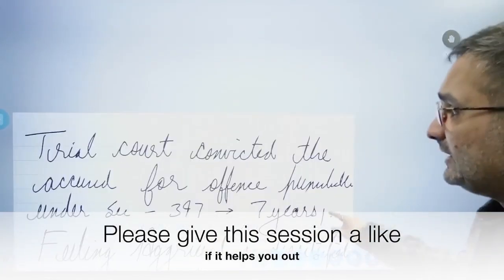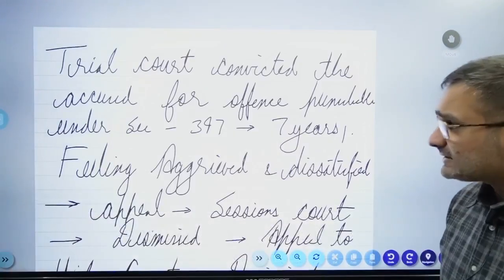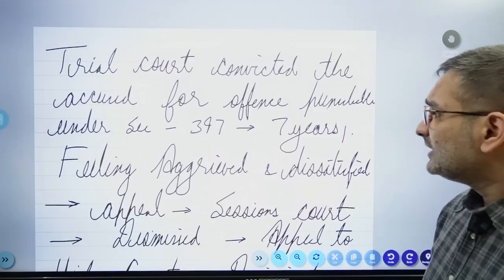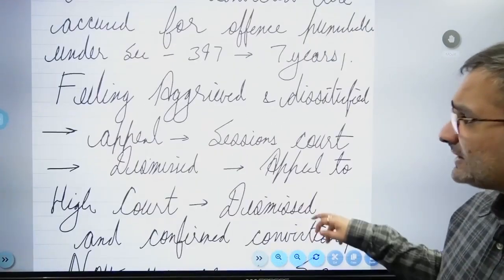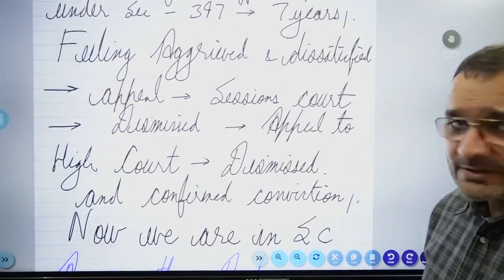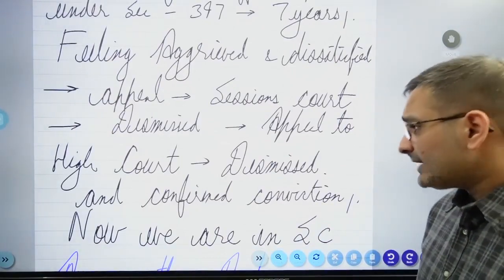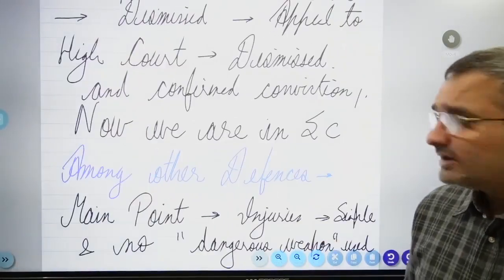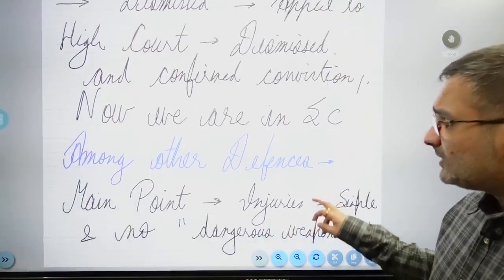All right. So the trial court convicted the accused for the offence punishable under section 397 and pronounced a punishment of 7 years. Feeling aggrieved and dissatisfied, the accused went into appeal. The Sessions Court dismissed the appeal. The appeal to the High Court was dismissed and the High Court confirmed the conviction. Now we are in the Supreme Court.